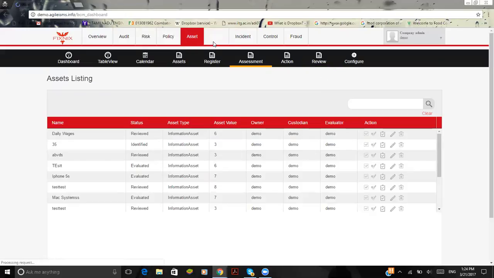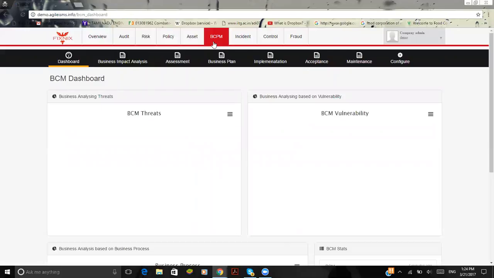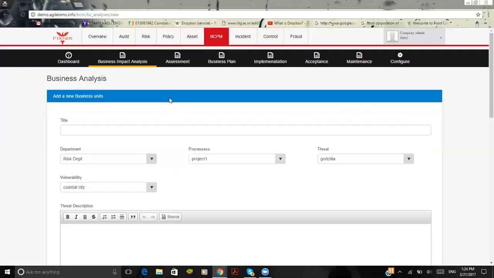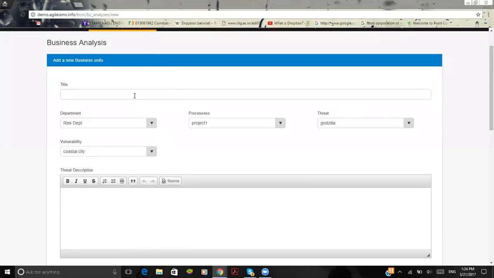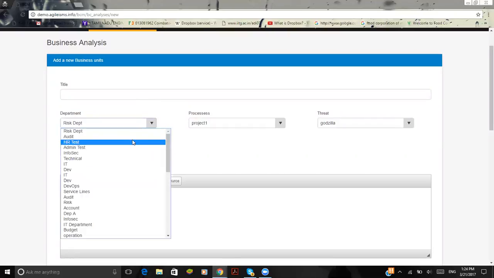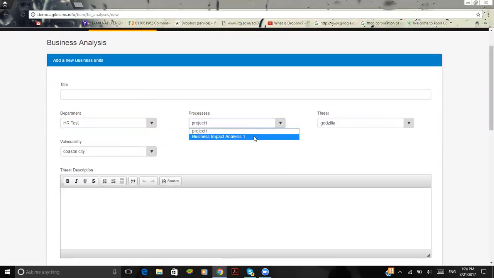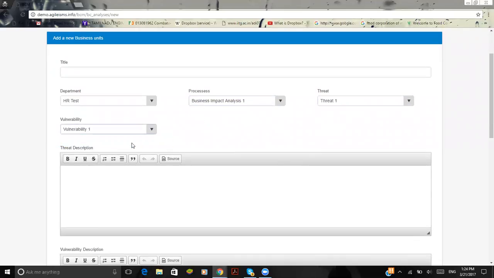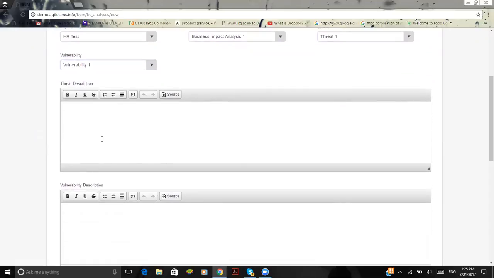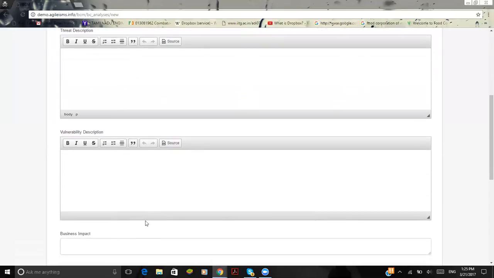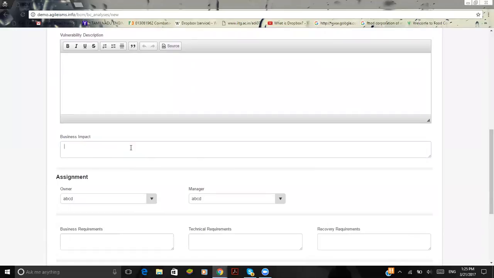Quickly walking you through the BCPM. BCPM is the Business Continuity Planning Management. So here is where the business impact analysis is being made. At the initial stage, we have the business plan, implementation, acceptance, and the maintenance. For an instance, I'm going to define the title of the particular department and the particular processes that need to be done, and the threat and the vulnerability. So here I'm going to define the threat with a clear description, and the description may contain the business impact.